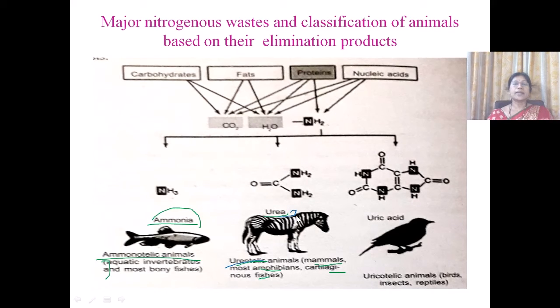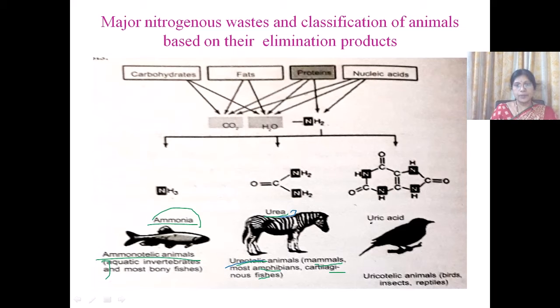The main disadvantage of urea excretion is that it requires 4 ATP for the formation of one molecule of urea in the liver. So in order to conserve energy, amphibian animals switch over to ammonia excretion when they are in water, and when they are on land, they excrete urea. So we can see ammonia excretion in tadpoles of amphibians, and when they are adults on land, they excrete urea.